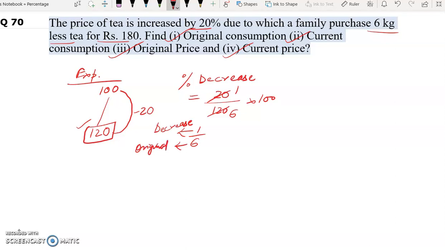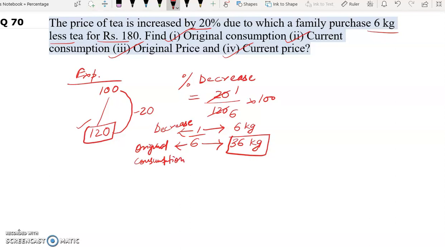Now in the question it says the family purchased 6 kg less tea. So 1 unit represents 6 kg of tea. So 6 units will represent how much? 6 into 6 is 36 kg. So in this question our original consumption is 36 kg. So one answer is here.